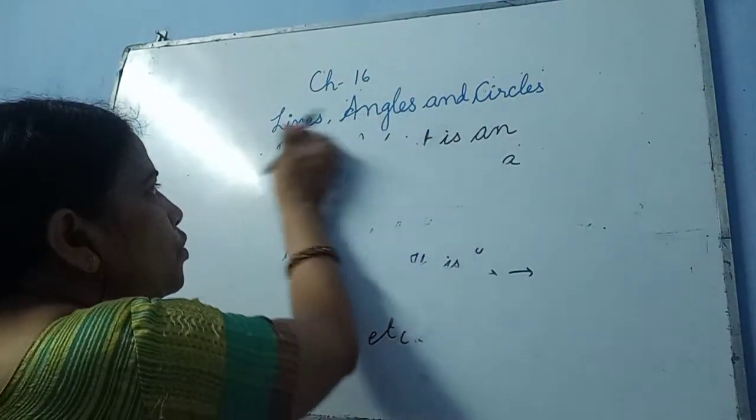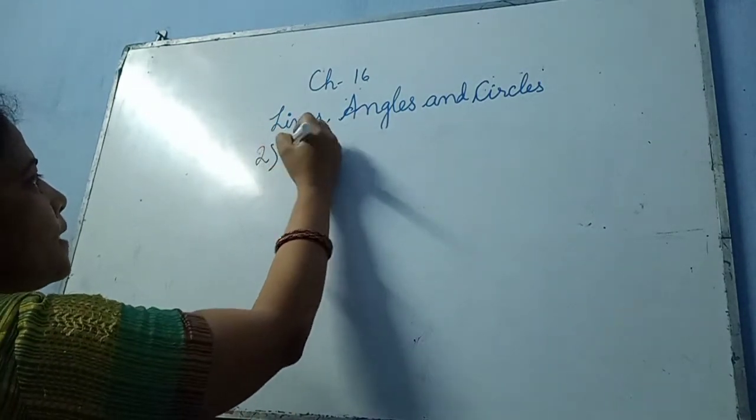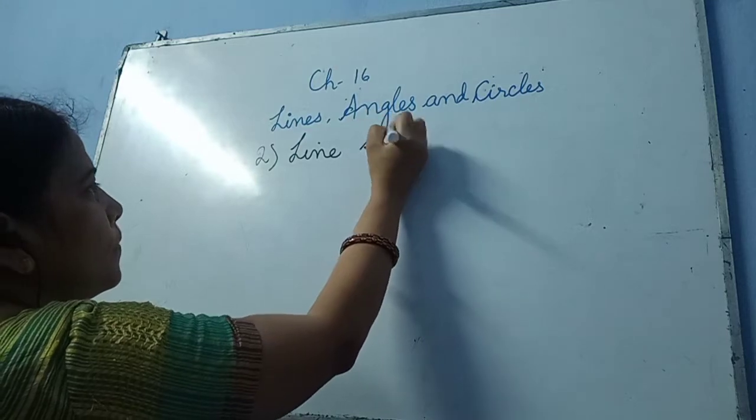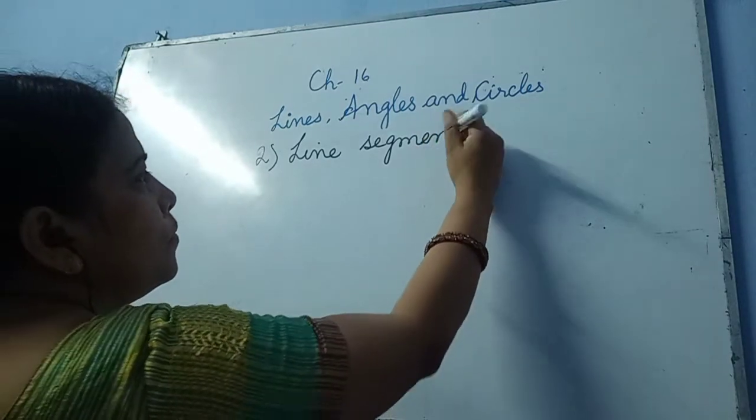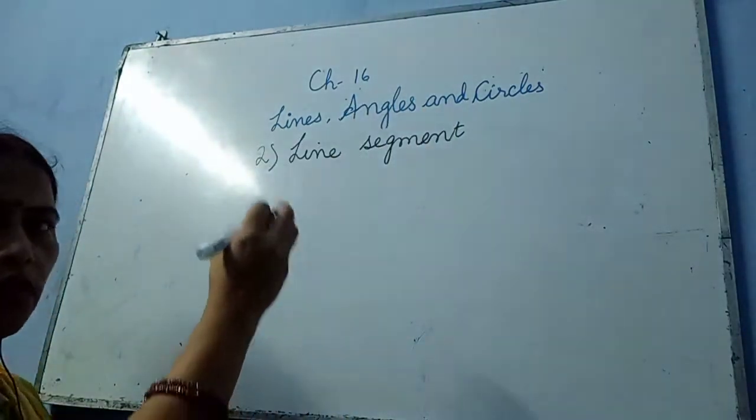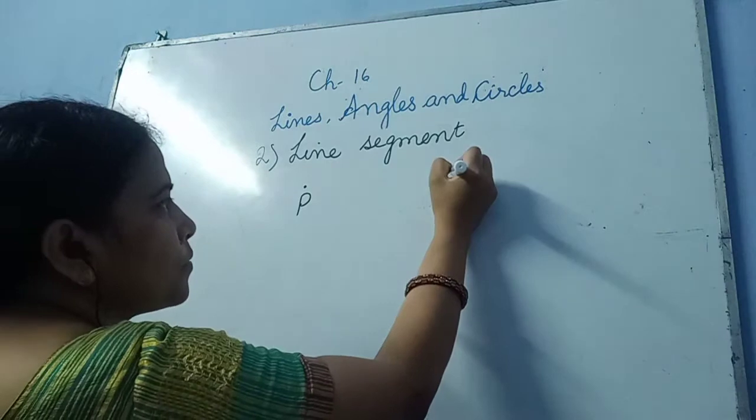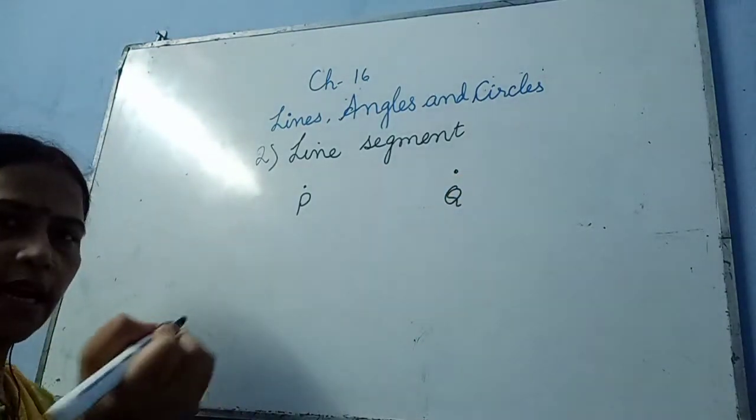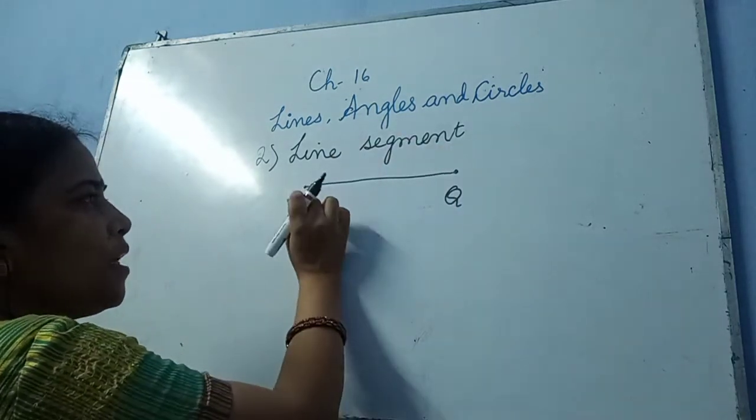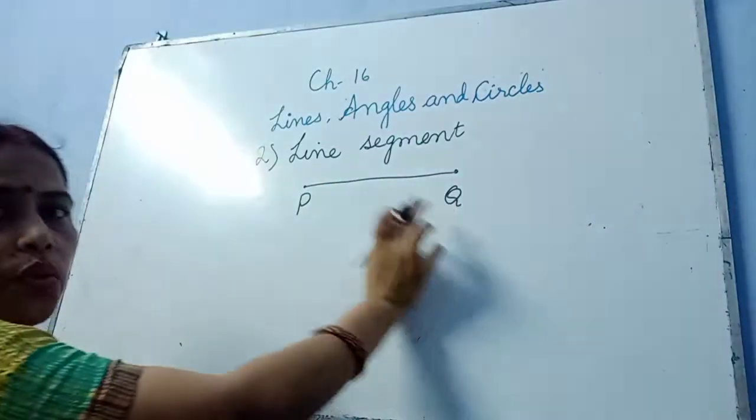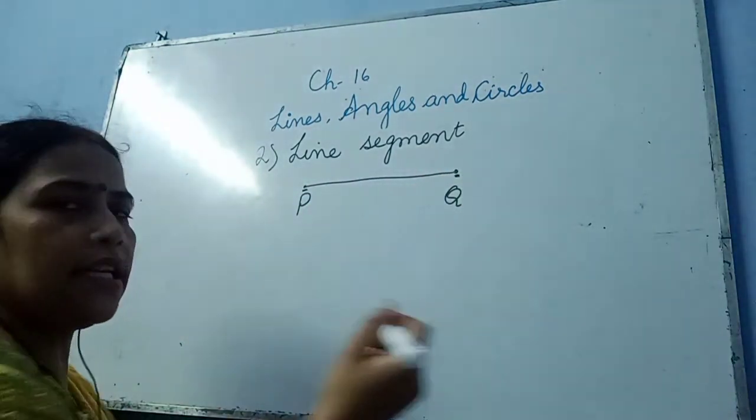Now we are going to read about line segment. What is a line segment? The next topic is line segment. How are we going to represent it? Suppose this is point P and this is your point Q. Now what happens in the line segment? If you join P with Q, what do you find? There is one end point at P and one end point at Q.